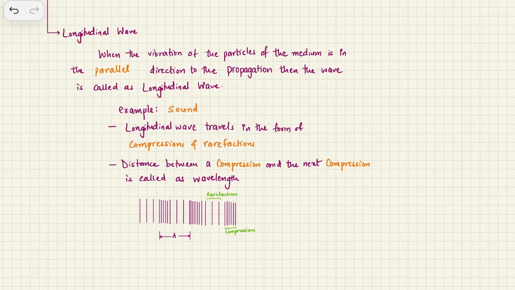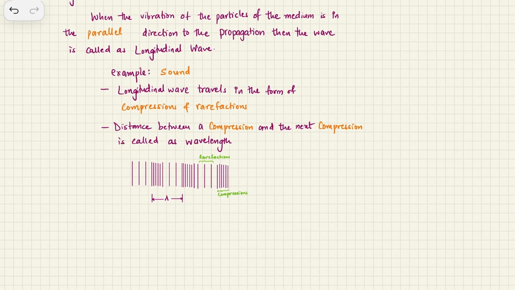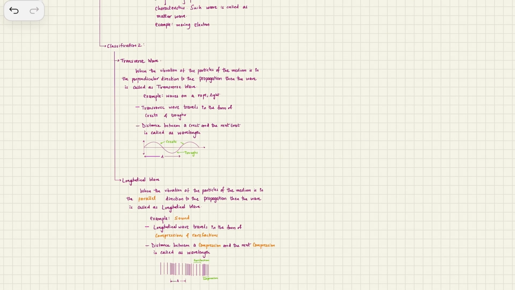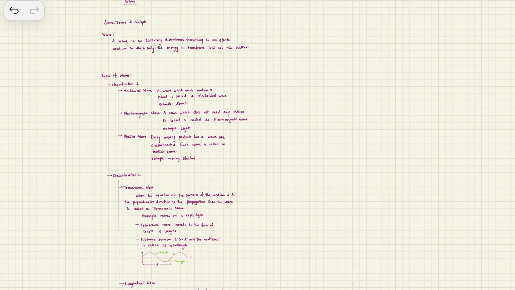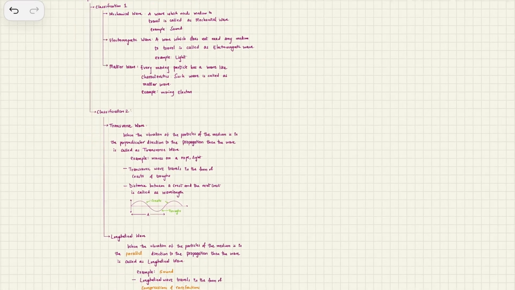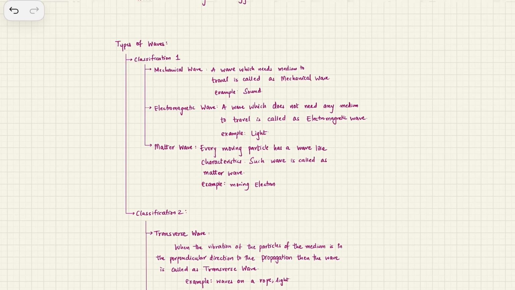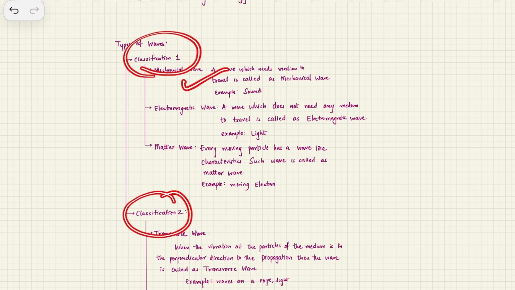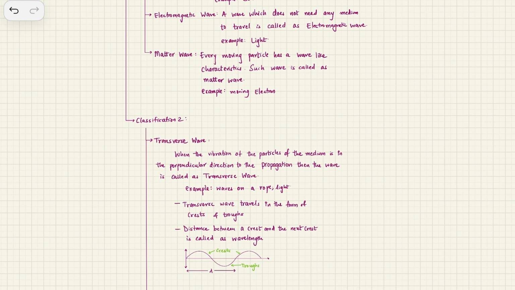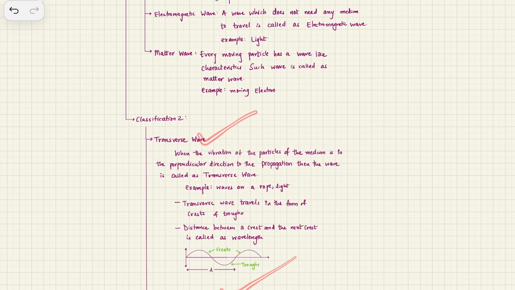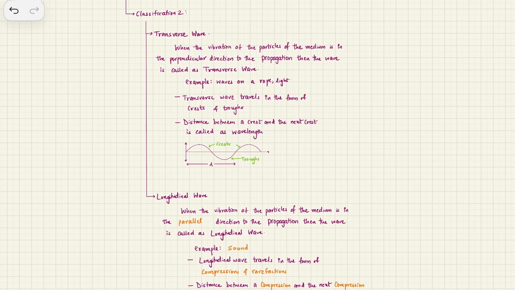So I hope you have understood this point, and waves can be classified into transverse and longitudinal as well. If you can see the types of waves: classification 1 is mechanical, electromagnetic, matter, and classification 2 is transverse and longitudinal. We'll also be doing classification 3, but that will be in the following video.